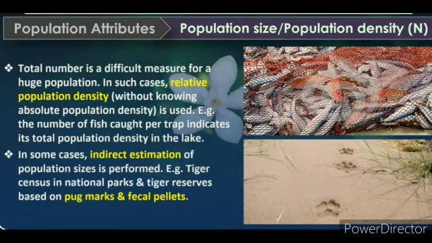In such cases, relative population density, without knowing absolute population density, is used. Example: the number of fish caught per trap indicates its total population density in the lake. In some cases, indirect estimation of population sizes is performed. Example: tiger census in national parks and tiger reserves based on pug marks and fecal pellets.